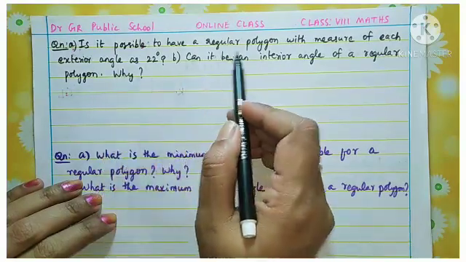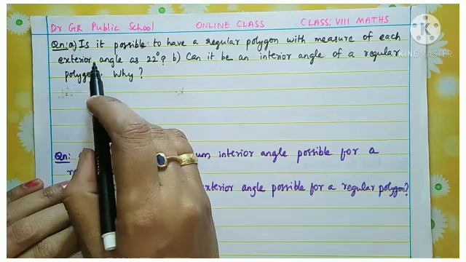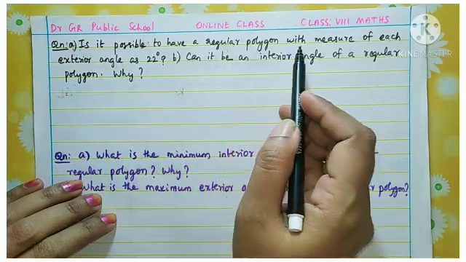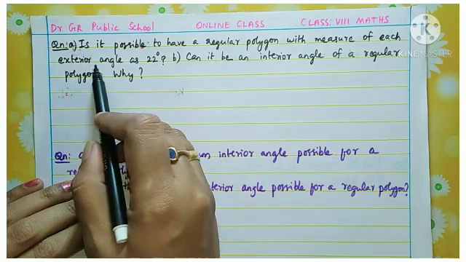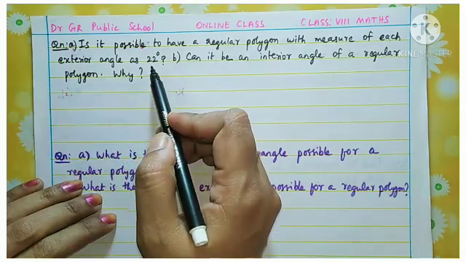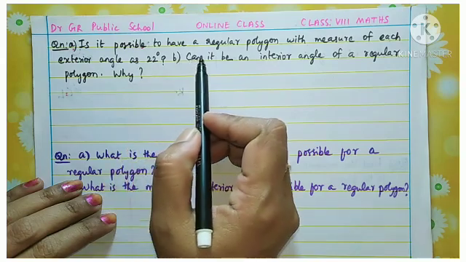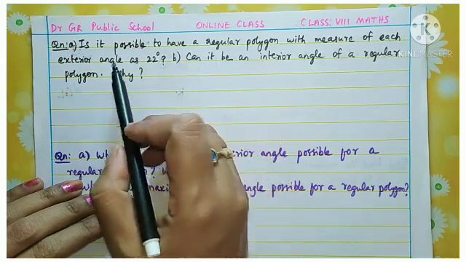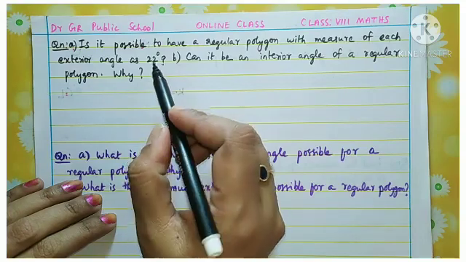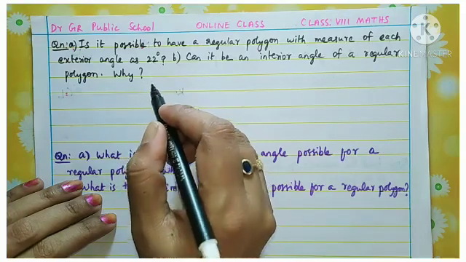There is a regular polygon, and it is asked, is it possible to have a regular polygon with measure of each exterior angle as 22 degrees? So in that regular polygon each exterior angle value is given as 22 degrees, and it is asked, is it possible?